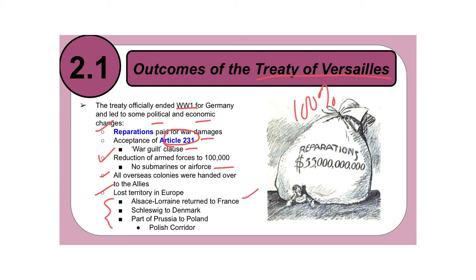They lost Alsace-Lorraine to France. They lost Schleswig to Denmark. They lost parts of Prussia to Poland. And then there's the whole thing with the Polish corridor, a little piece of land taken away from Germany just to give Poland access to the sea, and they literally gave them not even a 10-mile strip of land to give them access to the sea. So Germany lost a lot of territory as a result of this war.